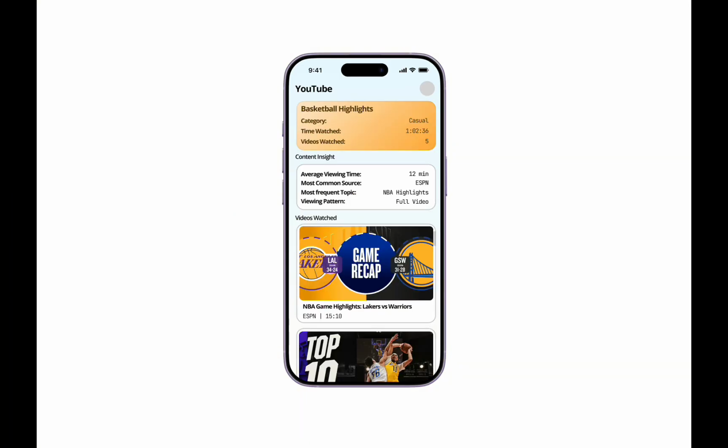Subproblem 3. Users can't recall what they consumed. Scrolling is passive and most users forget what they saw. Without a record, reflection is impossible. Tapping a topic card reveals specific articles or videos, plus insights like average reading time and viewing pattern, such as quick scanning. Progressive disclosure keeps the interface clean, supporting aesthetic and minimalist design. Behavioral insights help users spot problematic habits, helping users recognize, diagnose, and recover from errors.